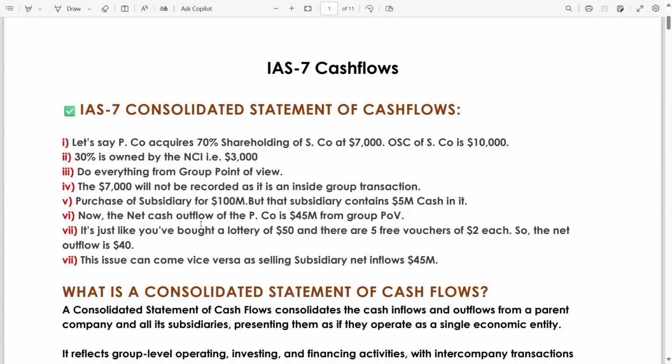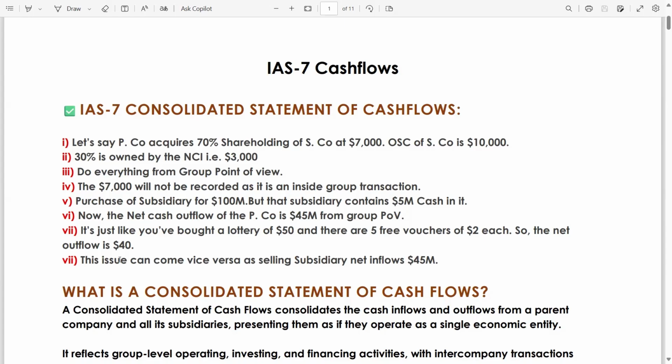Now, the net cash outflow of the P company is 95 from the group point of view. It's just like you have bought a lottery ticket for 50 and there are 5 free vouchers of 2 each. So the total free vouchers worth is 10, as 2 fives are 10.